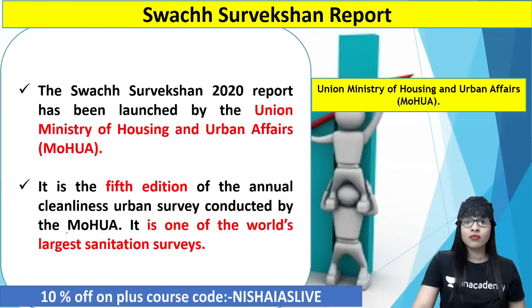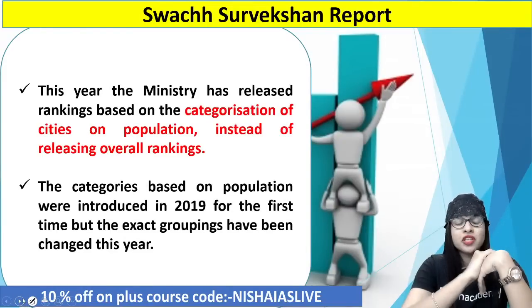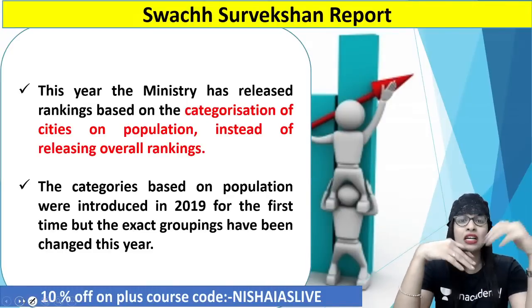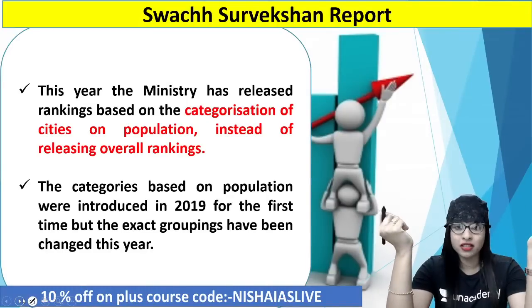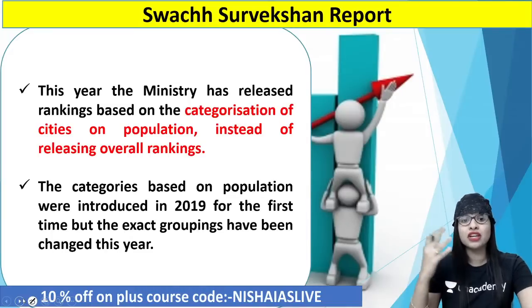Clear? You would have seen recently in the newspaper also the Swachh Survekshan report, with regard to sanitation and all. Now, this year, 2021, the Ministry of Housing and Urban Affairs released rankings based on categories, like the categorization of cities by population, instead of releasing an overall ranking.